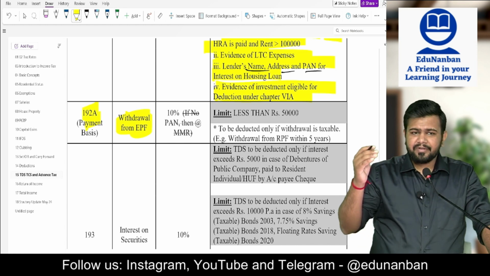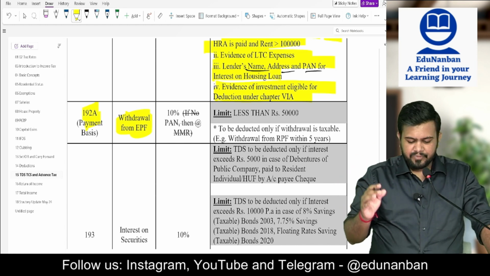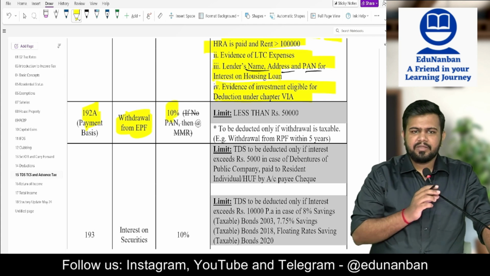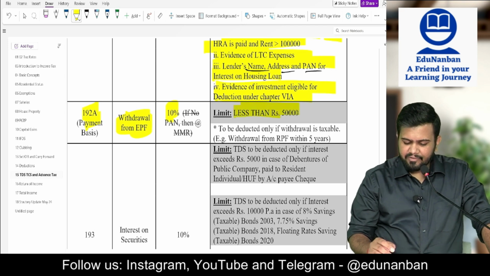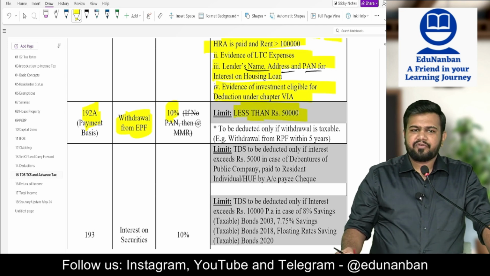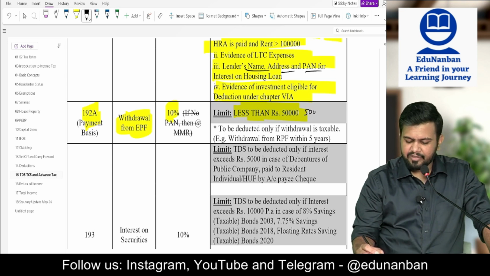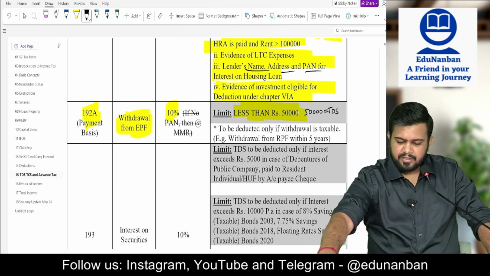Now, when the person is withdrawing the money and if the money is taxable, then the provident fund will deduct TDS at 10%. But if the amount of withdrawal is less than 50,000, no need to deduct TDS. But if it is exactly 50,000, then TDS has to be deducted.